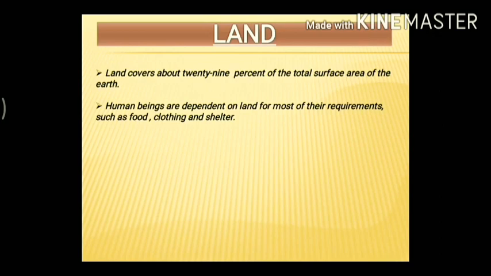Second, clothing. We wear cotton clothes. So where does this cotton come from? Cotton also comes from plants, so it is also grown in this land. Next, shelter. Yes, we make our houses on the land, isn't it? So in every way we are dependent on this land. Next, animals are also dependent on it for food and shelter. Yes, as we are dependent on land, in the same way the other animals, herbivores, carnivores, and all, are dependent on land for food and shelter. Understood?